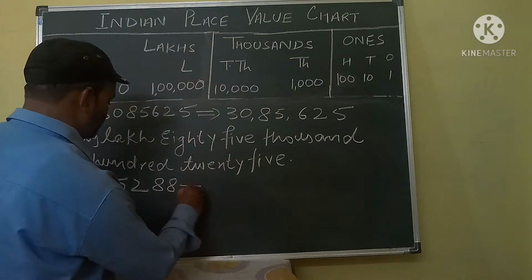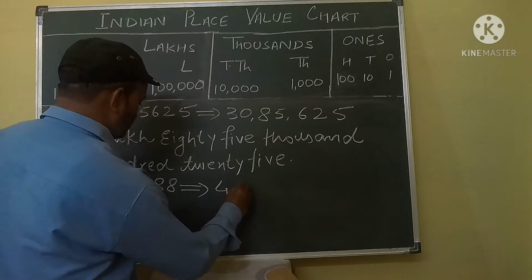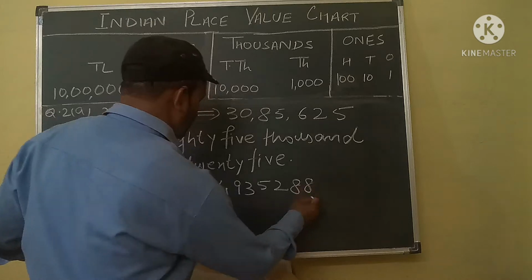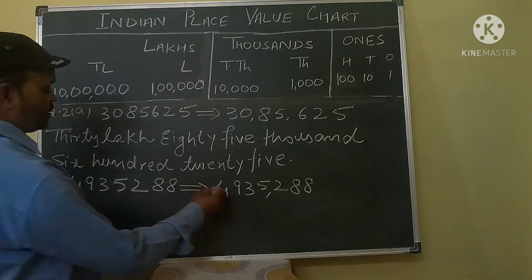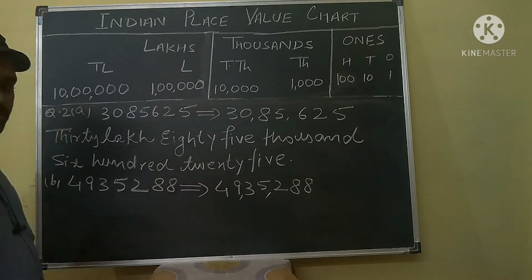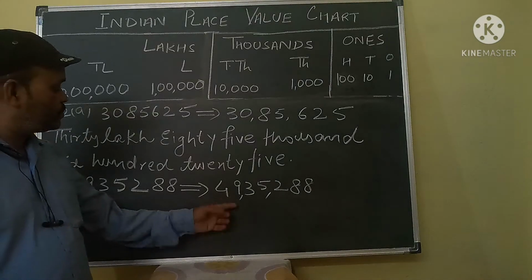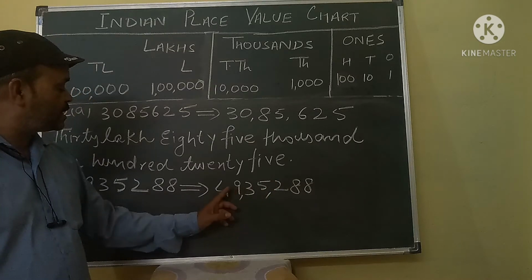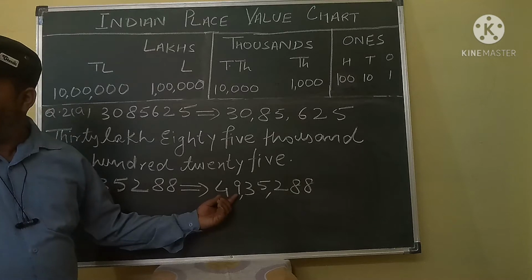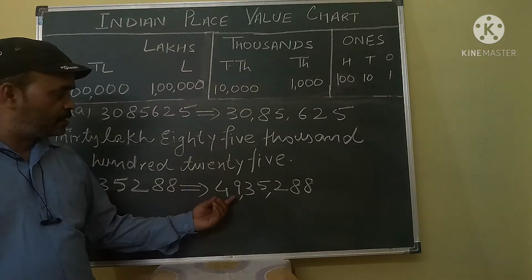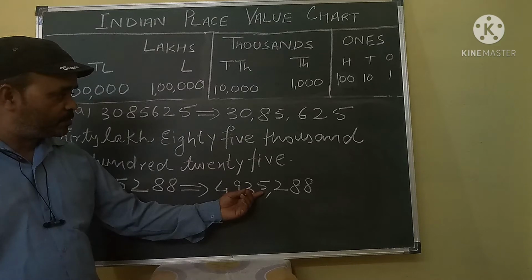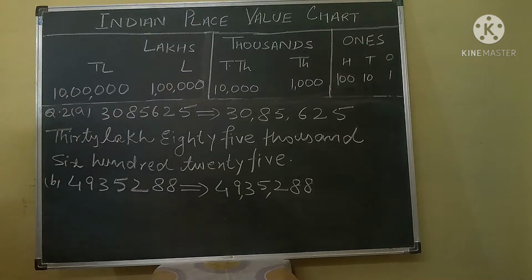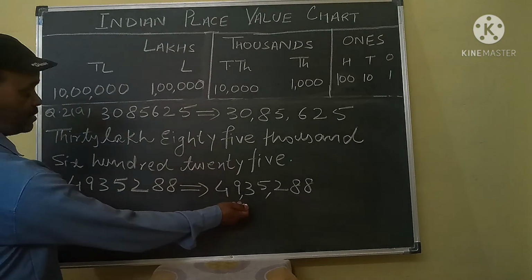Now look here. First comma after 3 digits, second comma after 2 digits. Okay. So ones, tens, hundred, thousand, 10,000, lakh, 10 lakh. 49 is in the lakh group, 35 is in the thousand group, 288 is in the ones group. Now look here. This number you can write